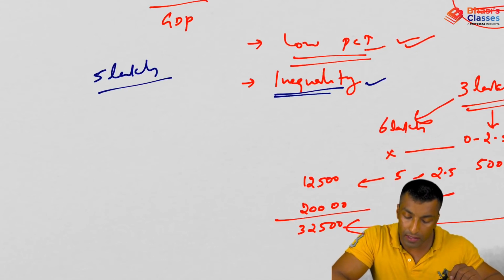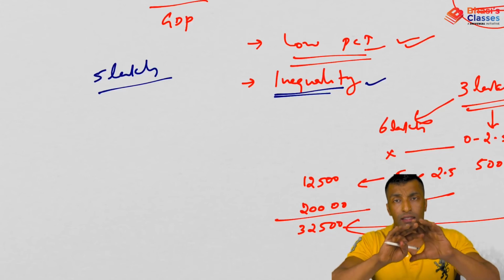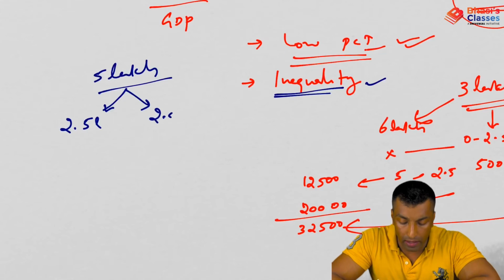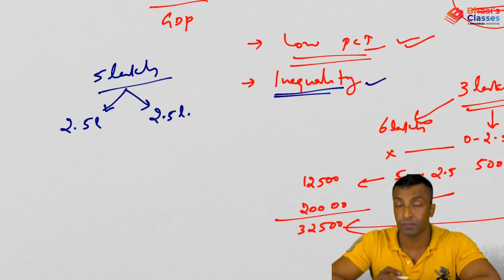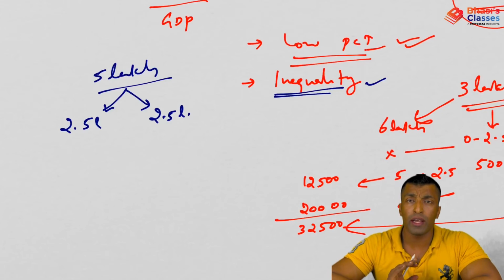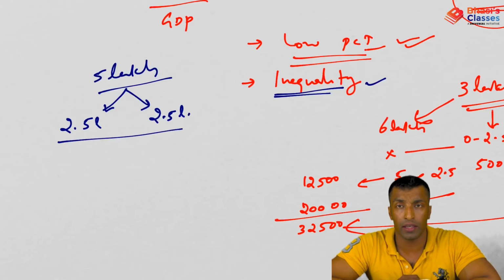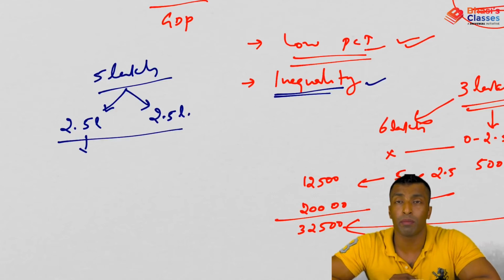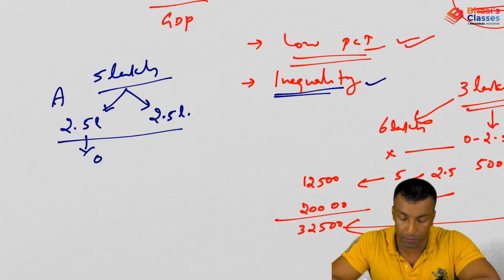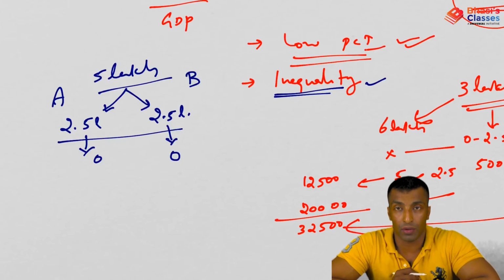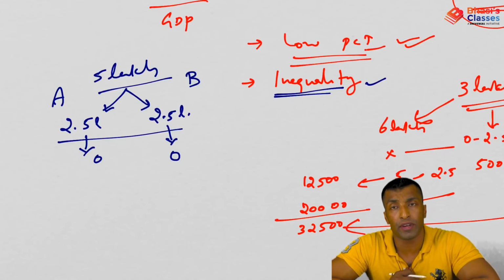Let's suppose 5 lakh is the total income in an economy, and let's consider only 2 people are there. This 5 lakh is divided among the 2 people equally, 2.5 lakh and 2.5 lakh. So this is a purely equal, egalitarian society, with no concept of inequality. Now how much will the government get from each person? From person A, the government will get 0, and from person B also 0, because the exemption is 2.5 lakh. So the government is effectively getting 0.